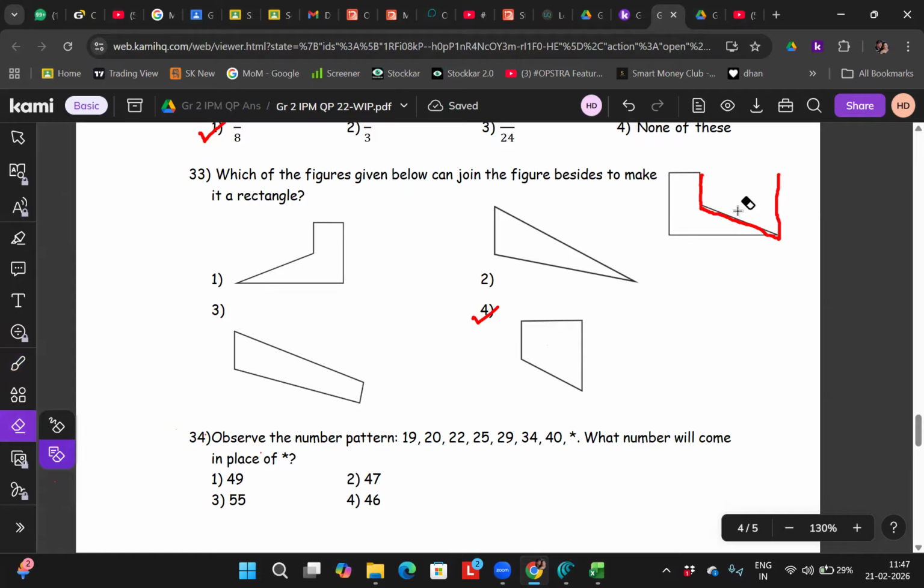Child, I know 4 is the answer. Did you understand the common sense? How to find it? Don't say 2, sir, 3, 4, 1. Not like this. Simple common sense, right? What do you want to achieve? Just make a diagram here and find it. What is the shape nearest to it? Done.